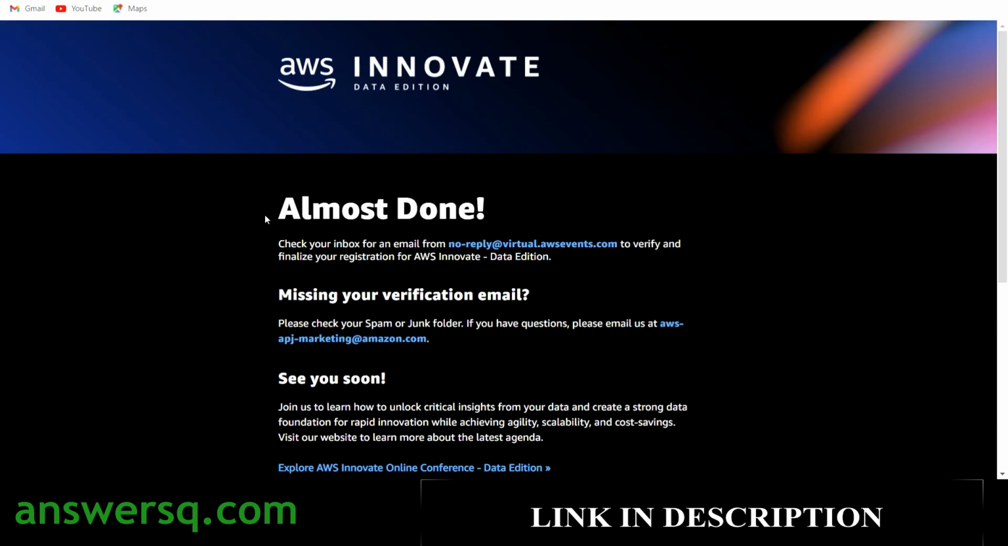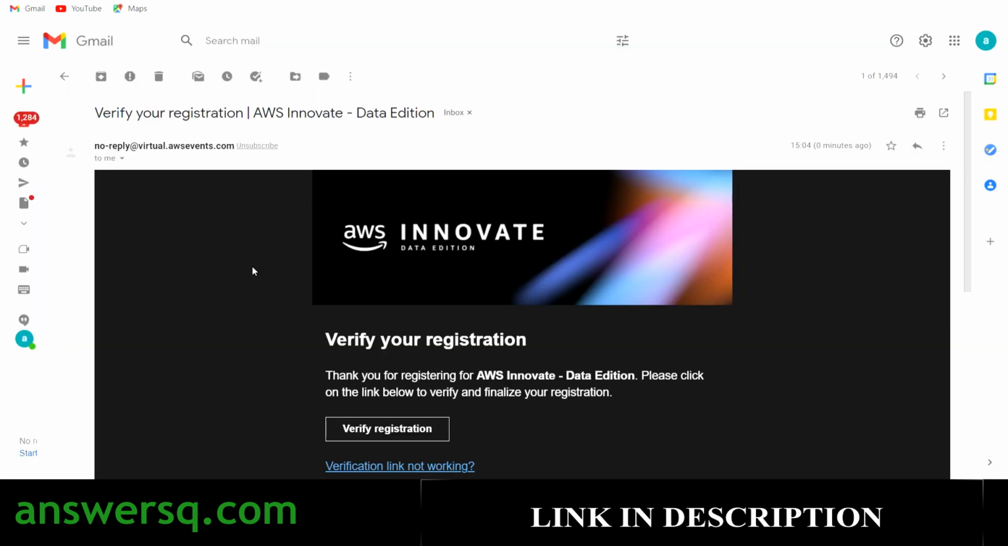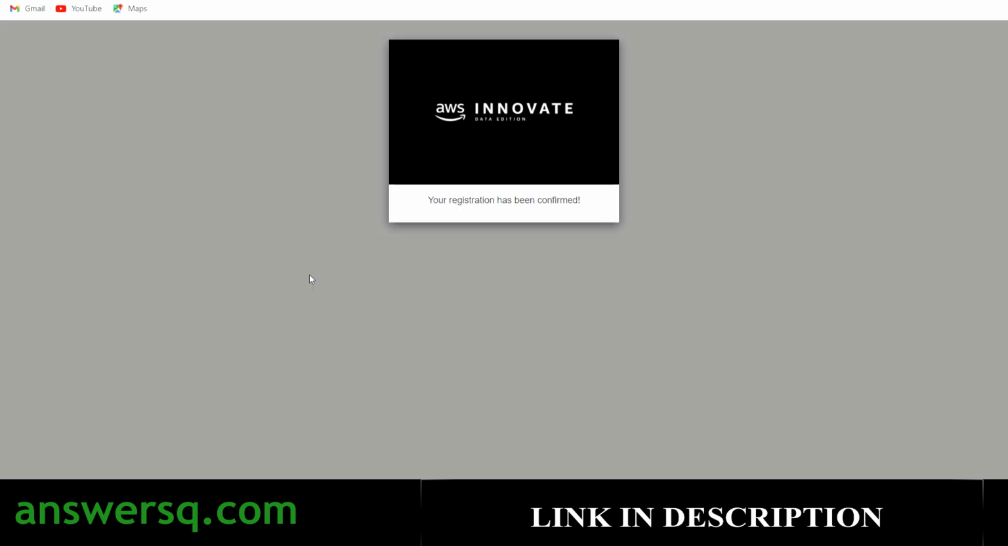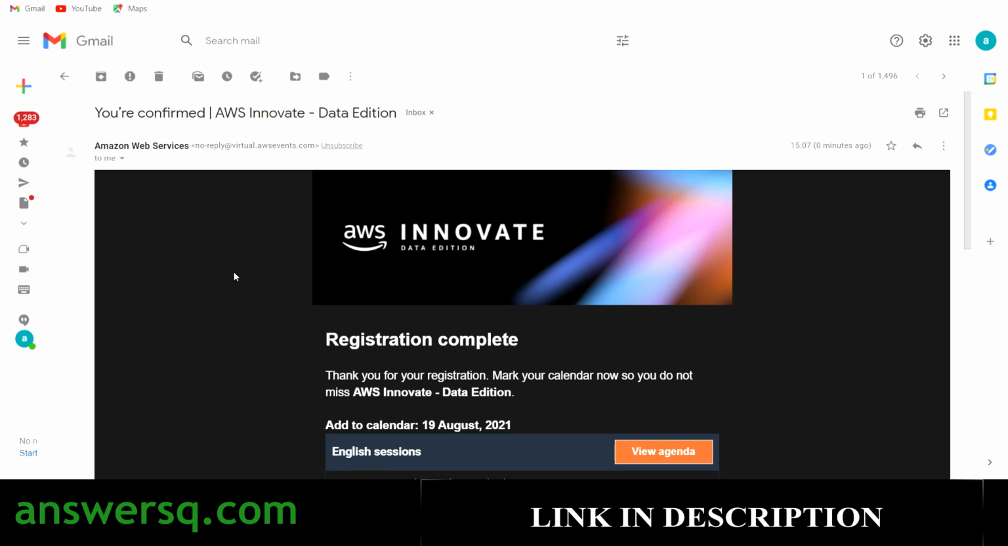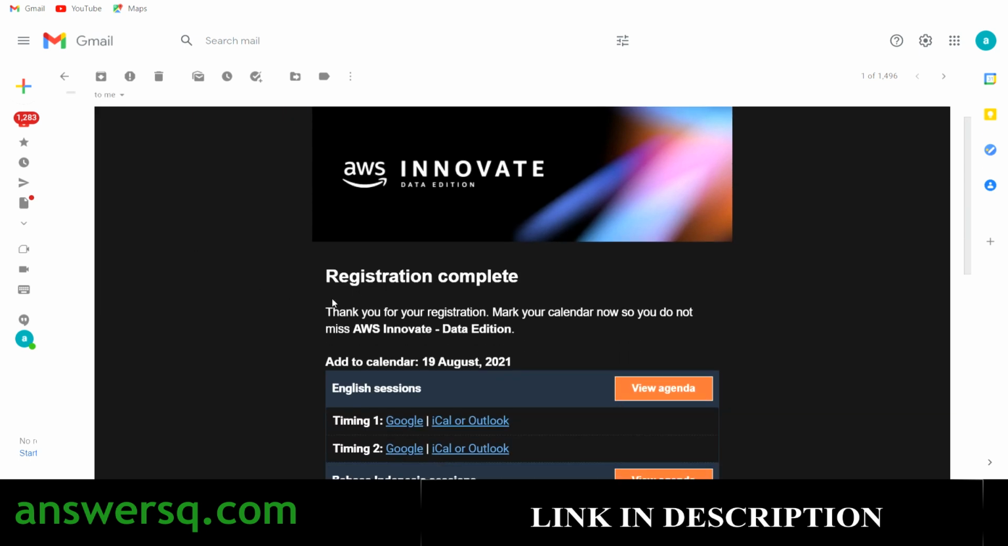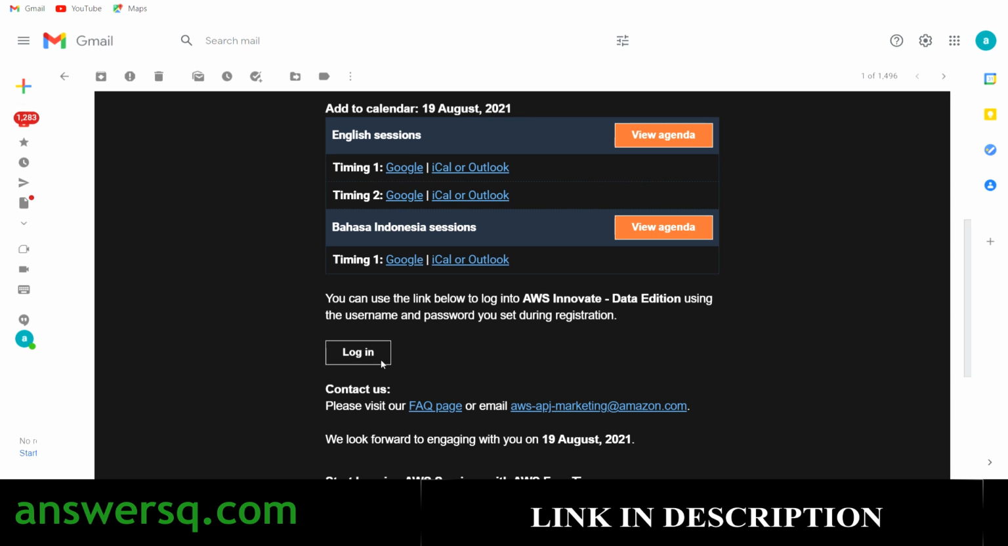Once you click on the register button, you will see something like this, almost done, check your inbox. You will get a mail from Amazon like this, verify your registration. What you have to do is just click on this verify registration button in the email, and then your registration will be confirmed. After that, you will receive another mail from Amazon Web Services like this, your registration has been completed. And in this email, you will get a login button like this.